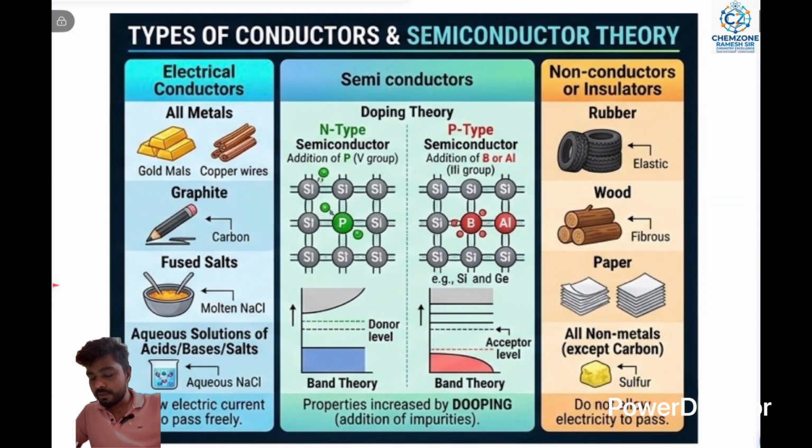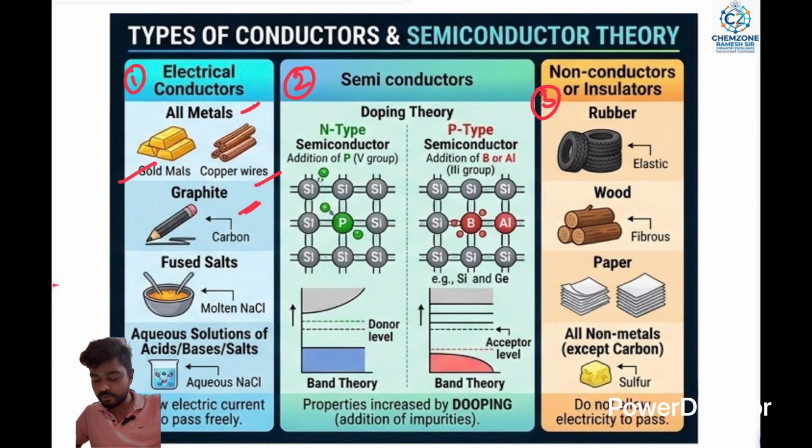The next topic is types of conductors. Generally three types are present: electrical conductors, semiconductors and non-conductors, numbered 1, 2 and 3. Conductors means all the metals, which pass electrical energy through electron transfer. Examples are gold and copper wires.